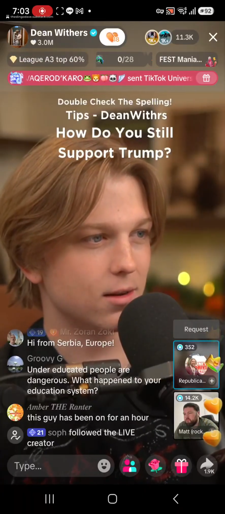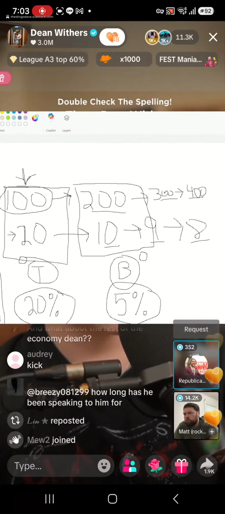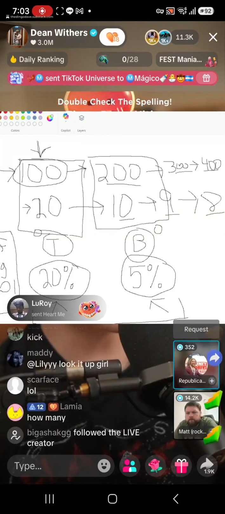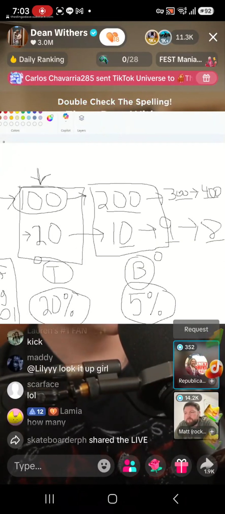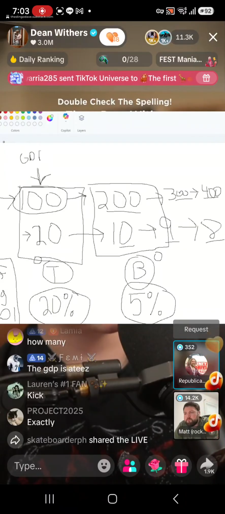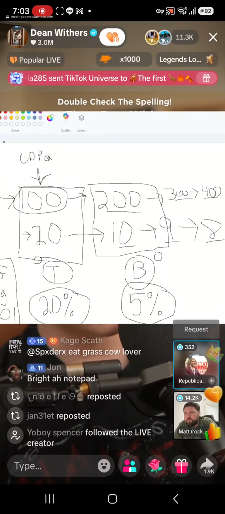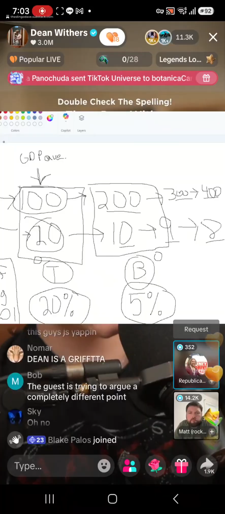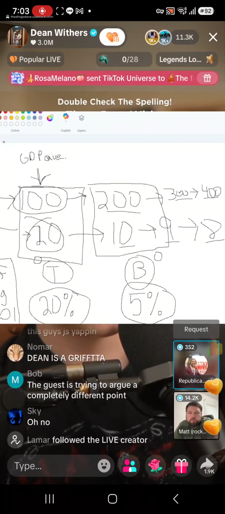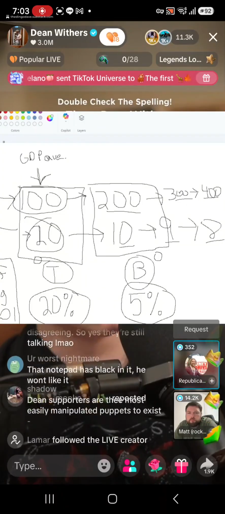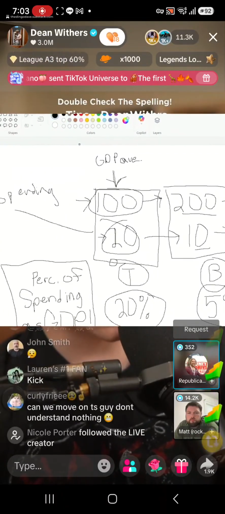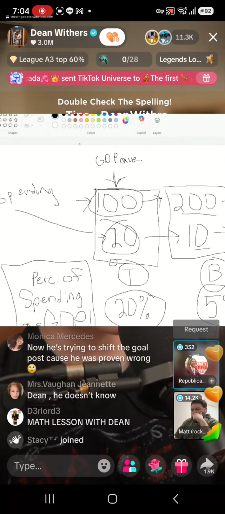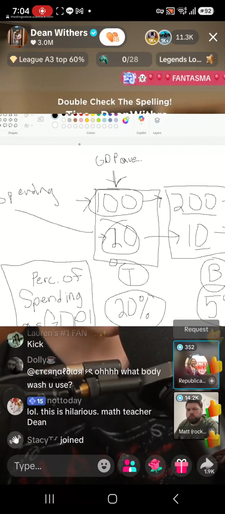Dude, look at the notepad. Looking at the notepad here, the two variables that we use to determine the percentage of spending as GDP would be GDP average and spending over 4 years. Do you agree that the two variables to determine the percentage of spending as a GDP would be the GDP average and the spending over 4 years? Do you agree?